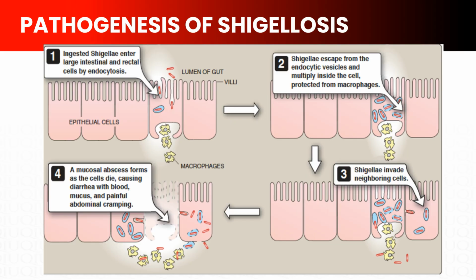The cytotoxin, particularly shigatoxin produced by S. dysenteriae, inhibits protein synthesis, resulting in cell death and tissue necrosis. The result is dysentery, that's diarrhea with blood, mucus, and painful abdominal cramps. Notice there's no substantial fluid loss, like we saw with ETEC. This is inflammatory diarrhea, not secretory diarrhea. Dysentery typically lasts longer than watery diarrhea. It can persist for several days. However, most cases resolve spontaneously in 2 to 7 days in healthy individuals, though severe cases require antibiotic treatment.